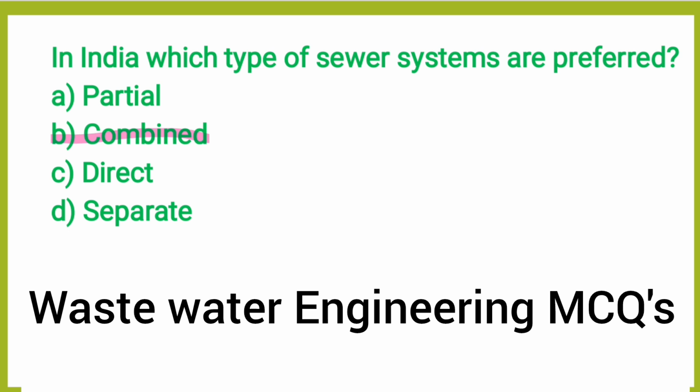Because it's very uneconomical to lay a separate system for both the sanitary sewage and stormwater. Hence the combined system collects the stormwater as well as the sewage. A country like India has a very high population, and with economic growth it will only be increasing. So we prefer the combined system.